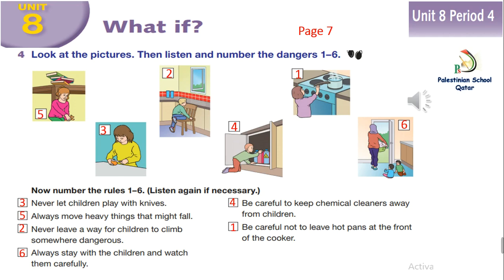Okay, and after that we have number 5 here. Number 5, the girl put some box over her head on the roof. So always move heavy things that might fall. Number 6 is the woman going outside and leaving the kids alone. So always stay with the children and watch them carefully.